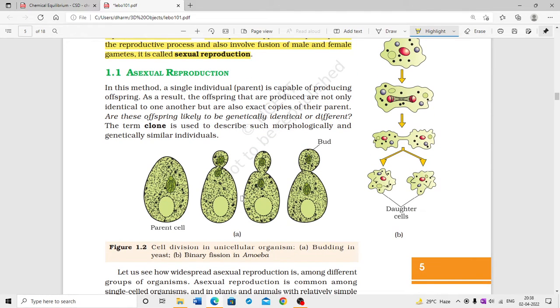Now, asexual reproduction. In this method, a single individual, a parent, is capable of producing offspring. As a result, the offspring that are produced are not only identical to one another but are also exact copies of their parent. Are these offspring likely to be genetically identical or different? Of course, they will be identical. The term clone is used to describe such morphologically and genetically similar individuals. This is also an important point.